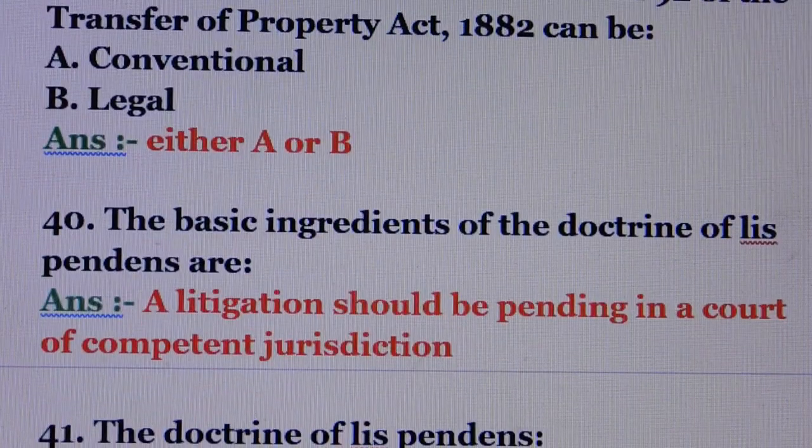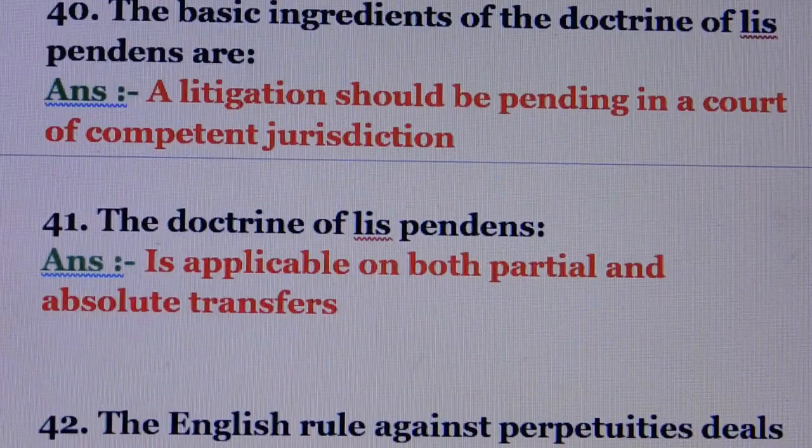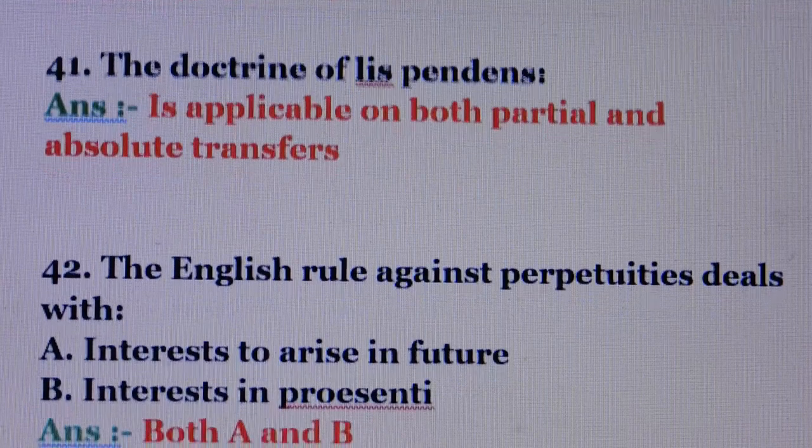Question number 40. The basic ingredients of the doctrine of lis pendens are, answer is, a litigation should be pending in a court of competent jurisdiction. Question number 41. The doctrine of lis pendens, answer is applicable on both partial and absolute transfers.